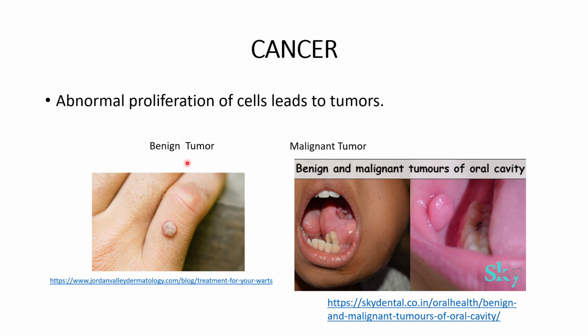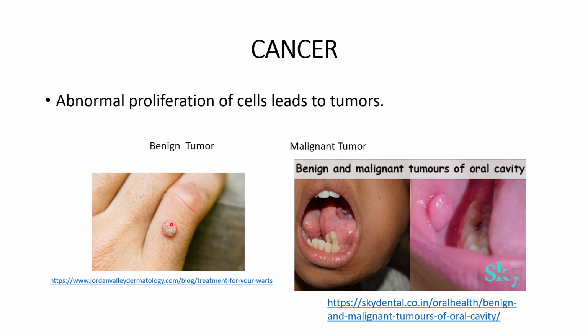So, what is a benign tumor? A benign tumor is a tumor that does not affect its neighboring surroundings and is confined to a selective area only, whereas a malignant tumor spreads or affects its surroundings and increases its area with time.